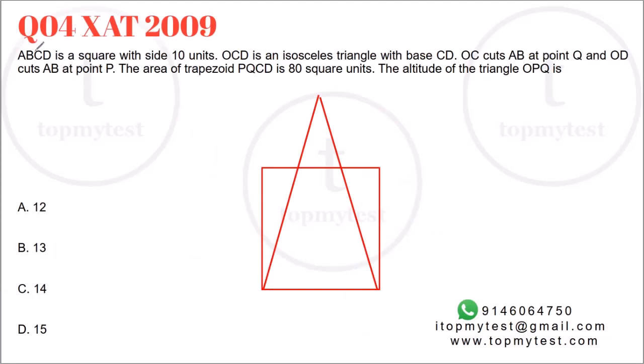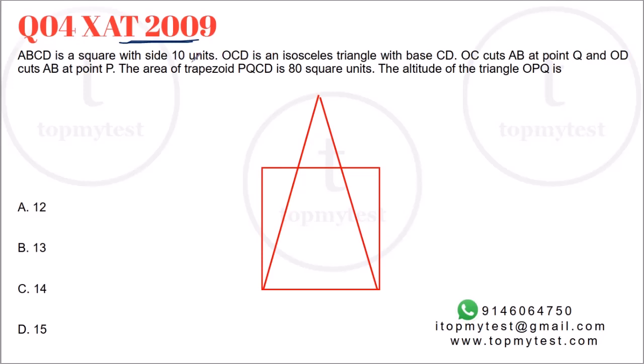The last question in this session is from XAT 2009, an extension of the previous question. You might think initially that it's a question on quadrilaterals. Again, the only thing you need to know is the property of a square. What is the property of a square? All the internal angles are 90 degrees. All the sides are equal.